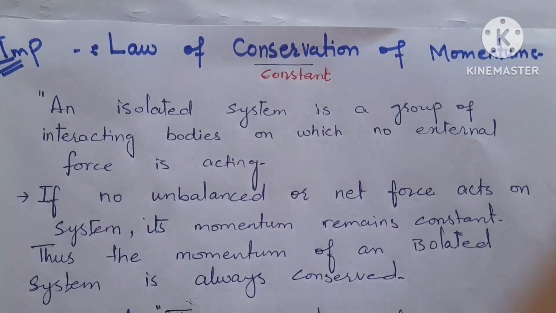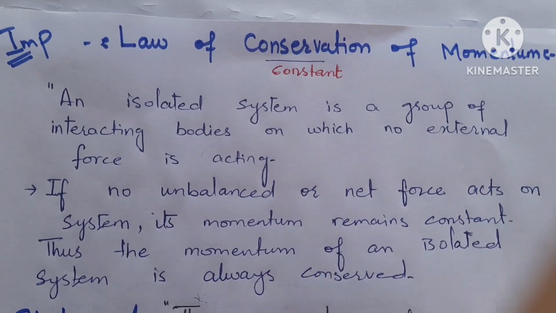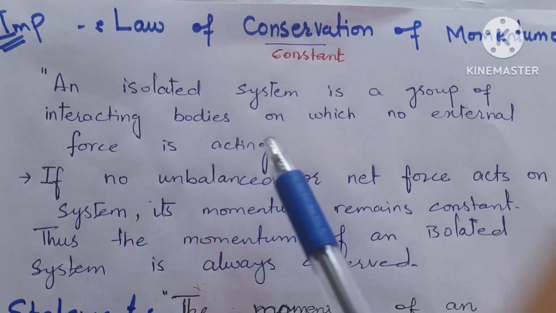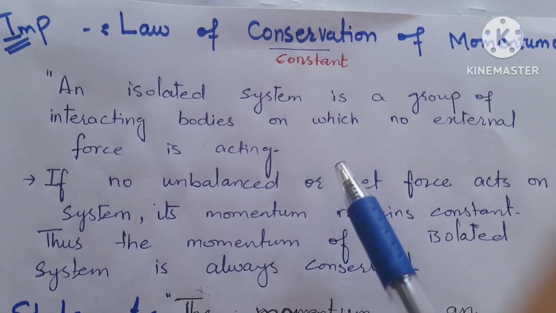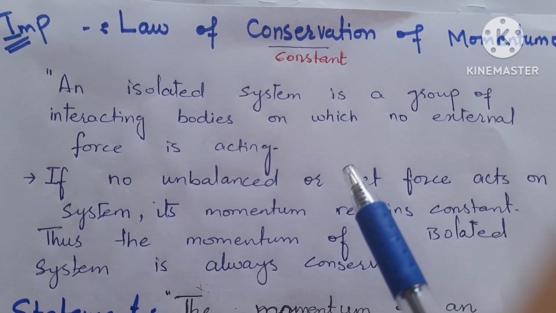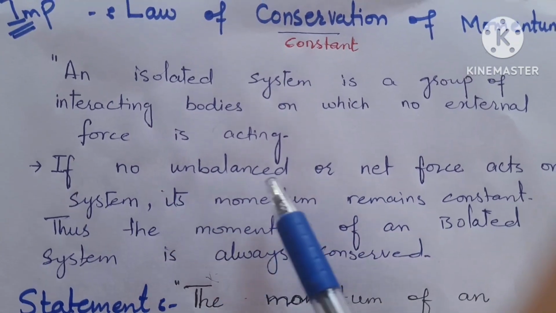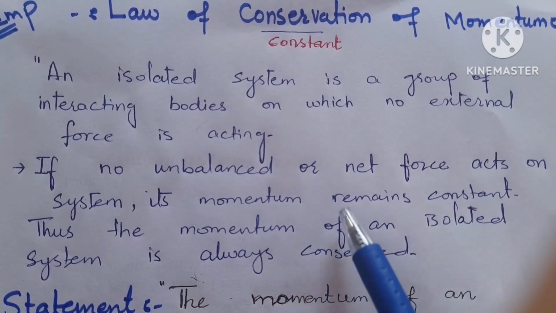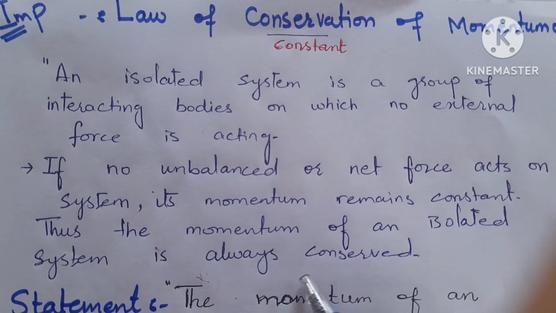For the derivation of conservation of momentum, we consider an isolated system. An isolated system means a group of interacting bodies on which no external forces act. This means that before collision and after collision, momentum remains constant. If no unbalanced or net force acts on a system, its momentum remains constant. Thus, the momentum of an isolated system is always conserved.